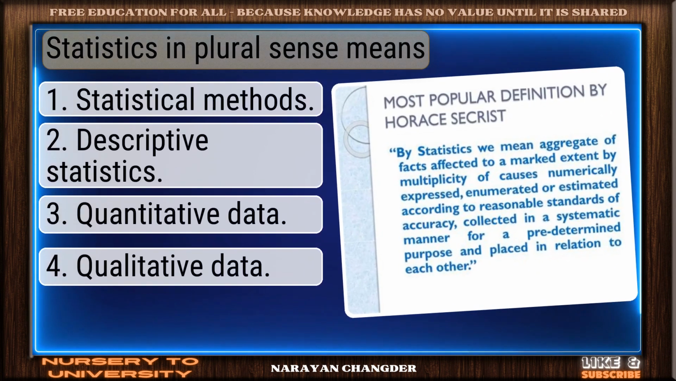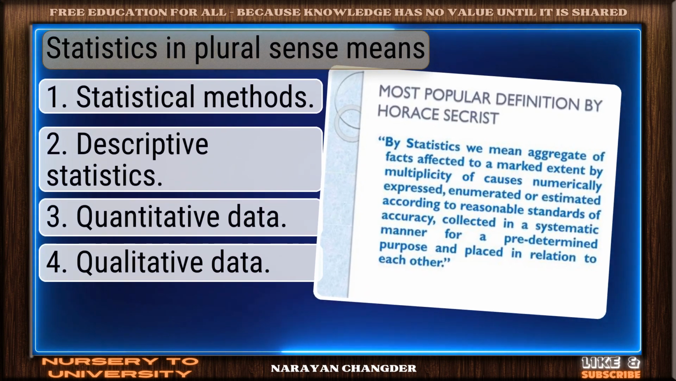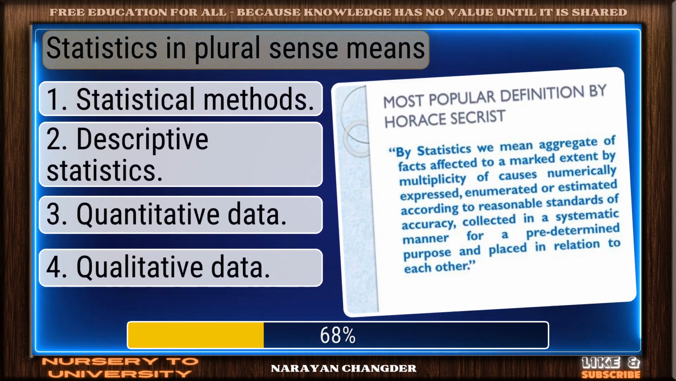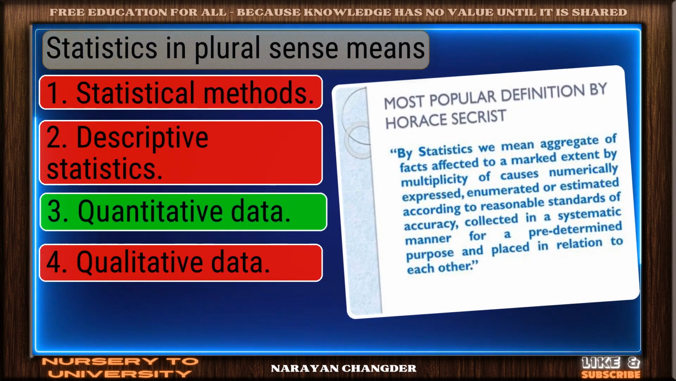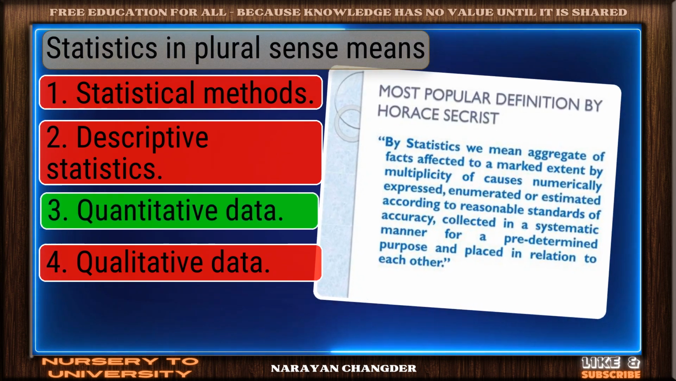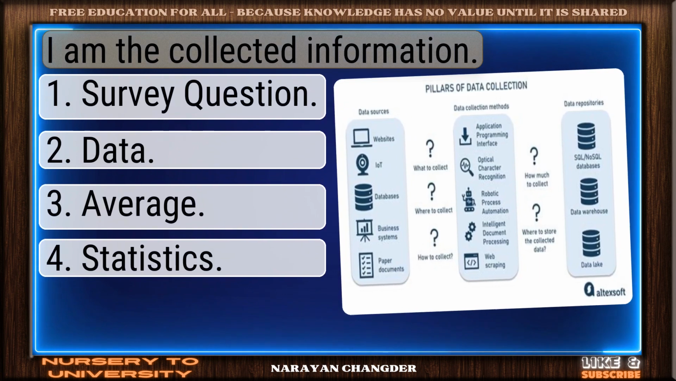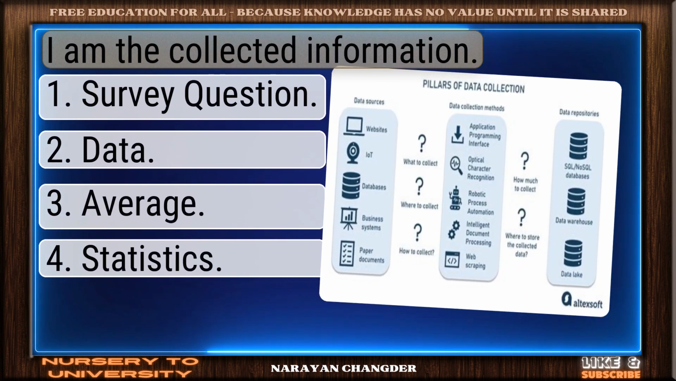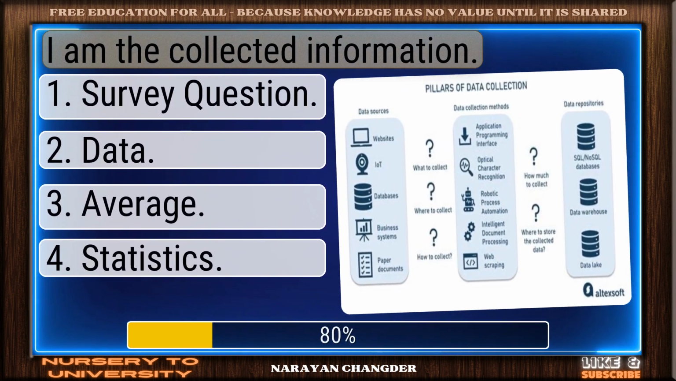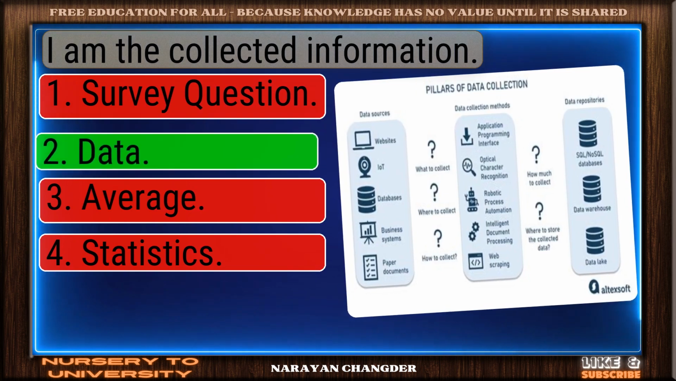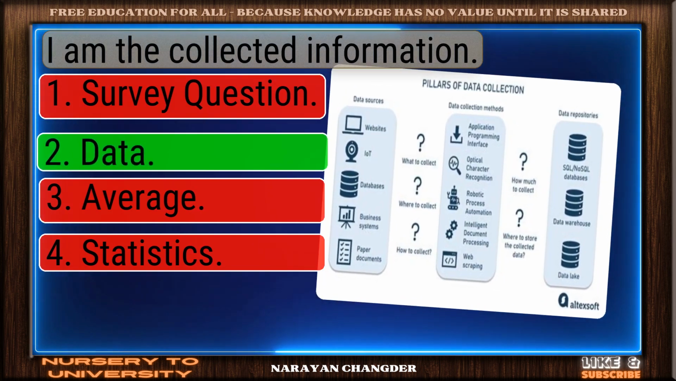Question number 66. Statistics in plural sense means. Great thinking. Quantitative data is the right choice. Question number 67. I am the collected information. Excellent choice. Data is the right answer.